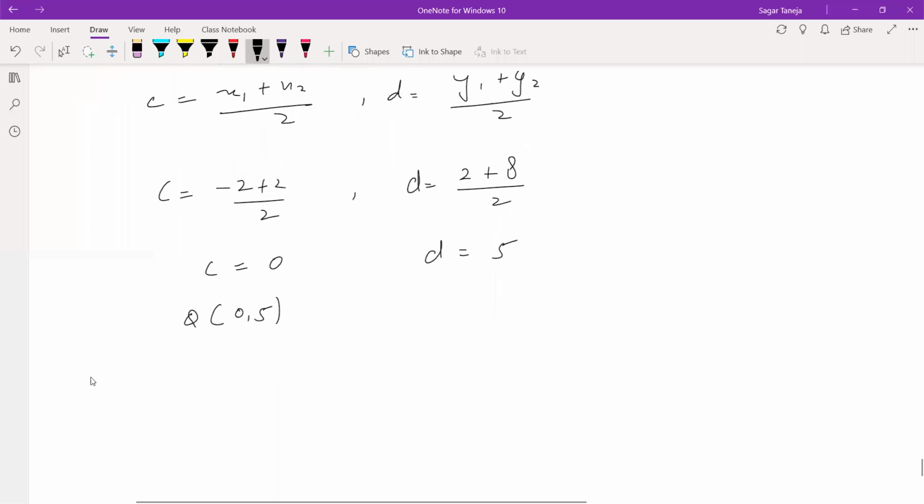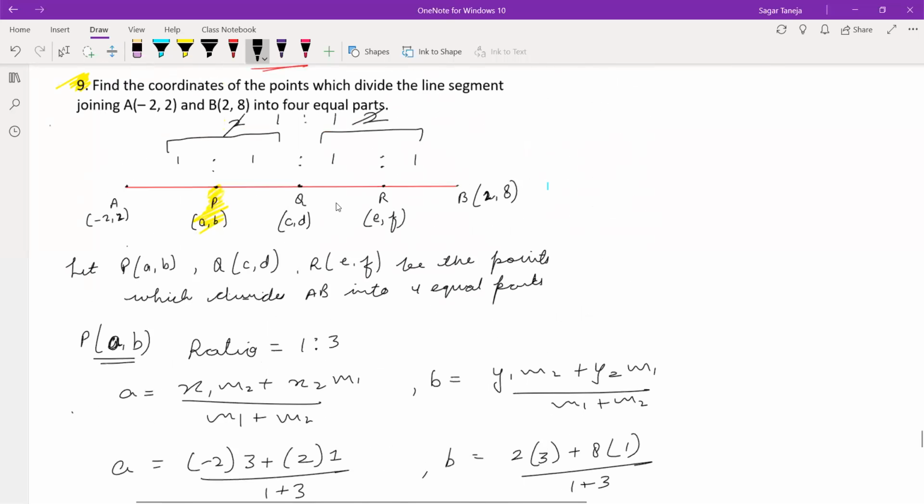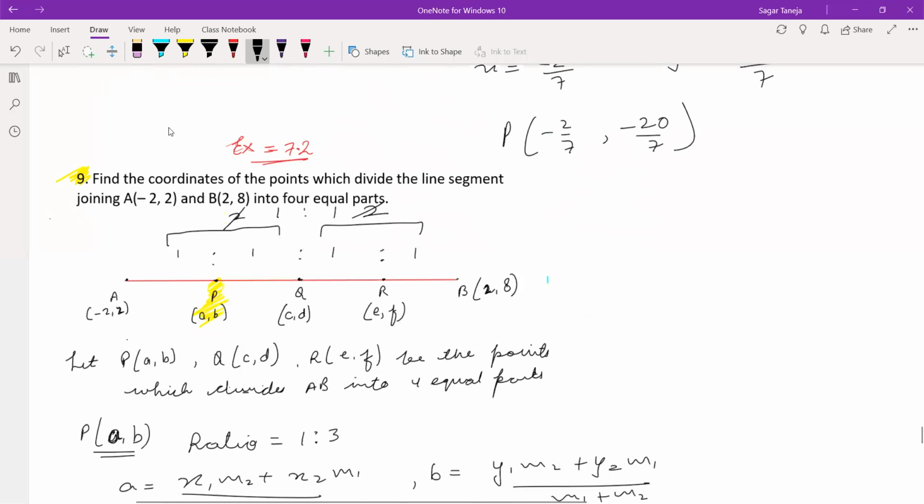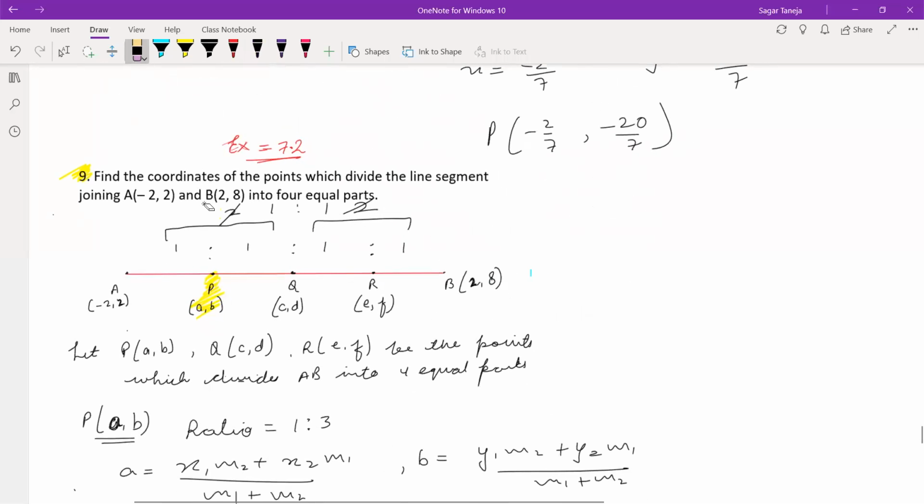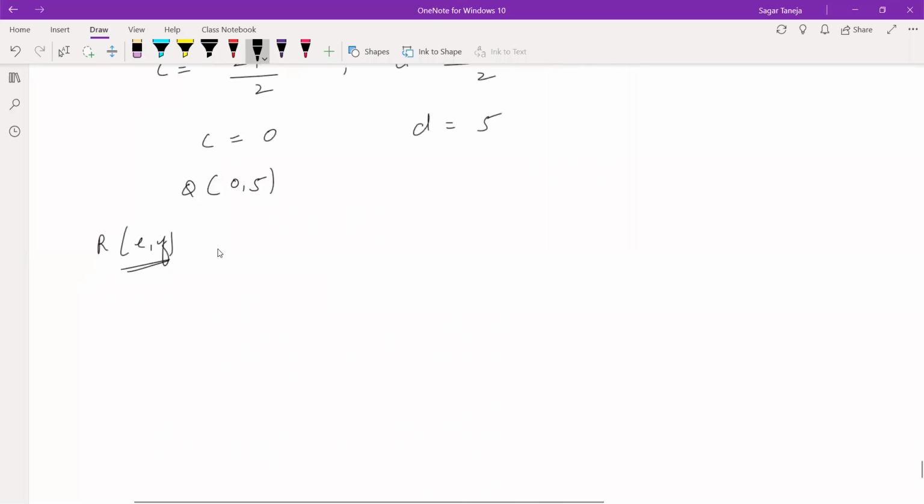After this, let us move on to R. R is (e, f). So how to find the coordinates of R? For R, the ratio will be 3:1. Just right here, the ratio that we have to consider is 3:1.